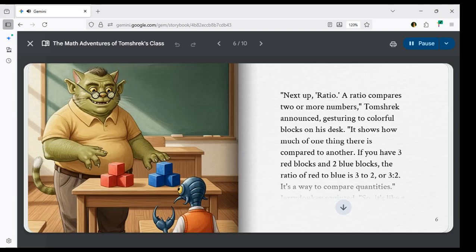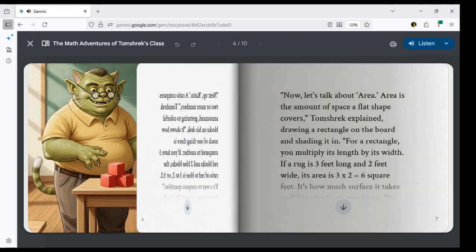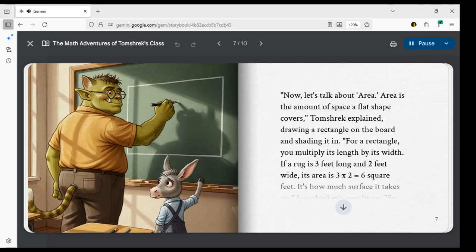Jerry Donkey squinted. So it's like a relationship between numbers? Perfectly put. For Pin 2, think of a recipe. If you need 1 cup of sugar for every 2 cups of flour, the ratio of sugar to flour is 1 to 2. 1 sugar, 2 flour. Compare.